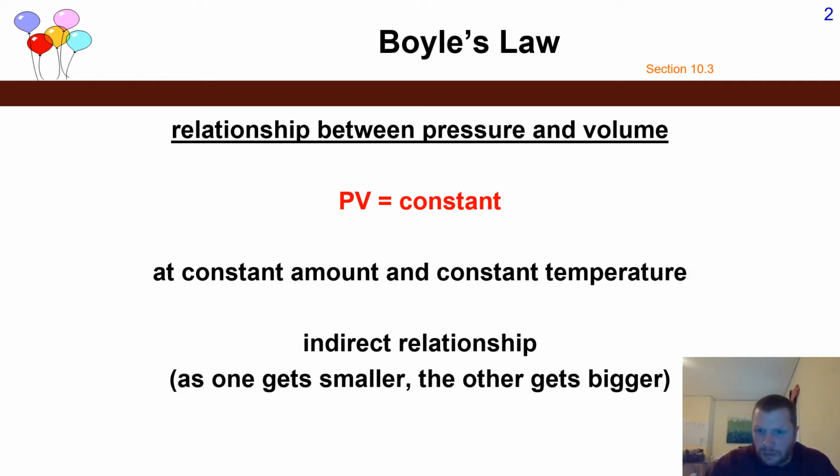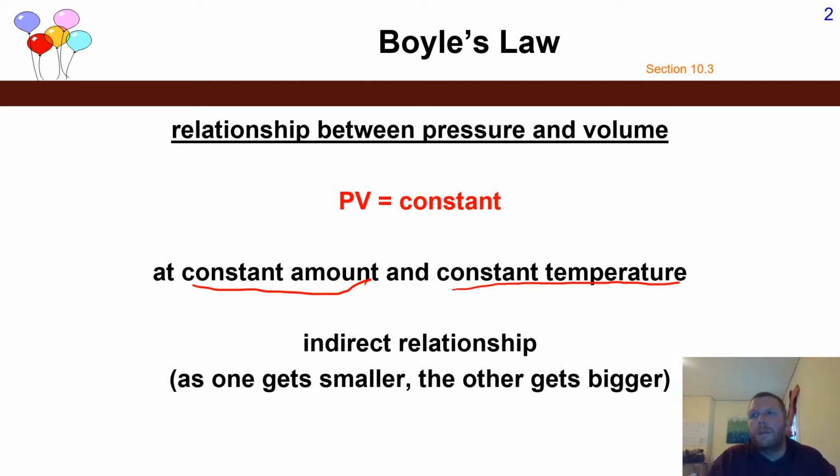As one gets smaller, the other one gets bigger. As the pressure increases, the volume is going to decrease, so long as you have not changed the amount or the temperature.